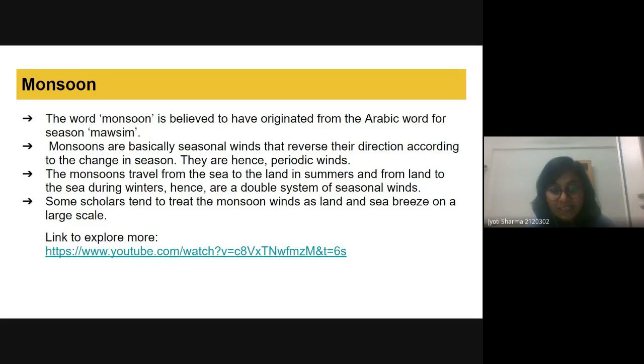Monsoons are basically seasonal winds that reverse their direction according to the change in season. Hence, they are periodic winds. They travel from sea to land in summer and from land to sea during winters. Because of that, these scholars told that these are breezes, and hence these are a double system of seasonal wind, from sea to land and land to sea. You can explore more. I dropped this link here. You can see this YouTube video. I don't know the name of this YouTuber, but yes, he explained very well about the monsoon.